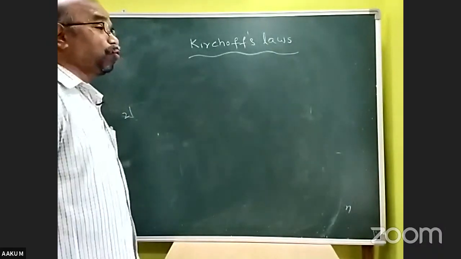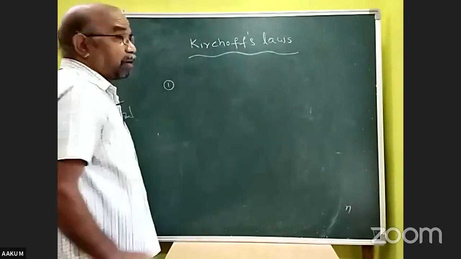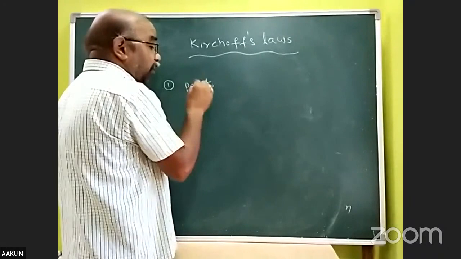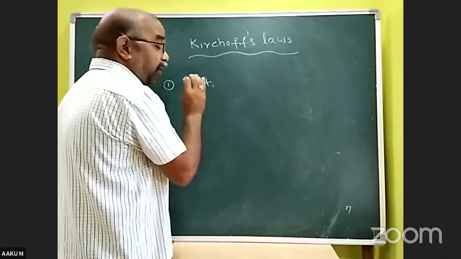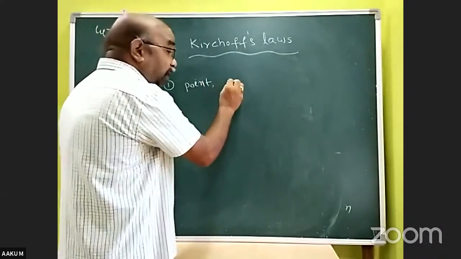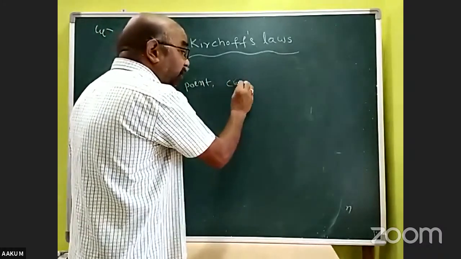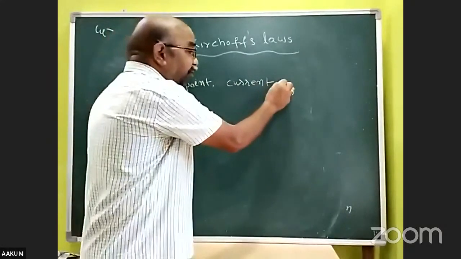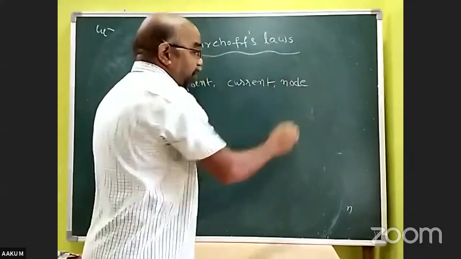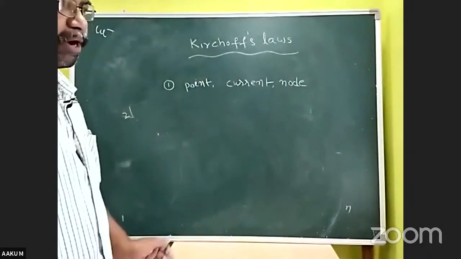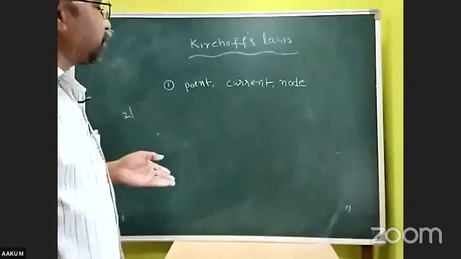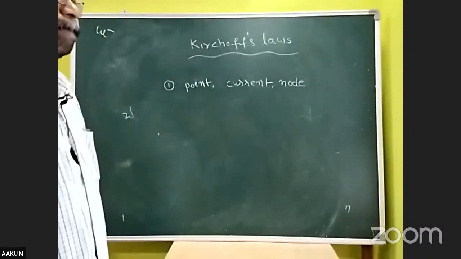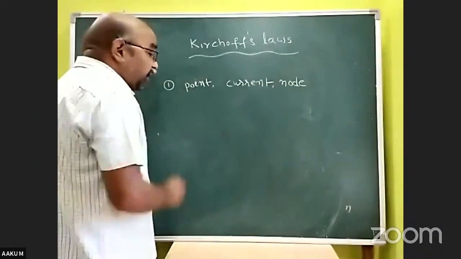Kirchhoff proposed two laws. One is called the point law, or Kirchhoff current law. It is also called the node law. Node law, point law, current law, whatever it may be, these are different names used in different textbooks for Kirchhoff's first law, right? This Kirchhoff first law states